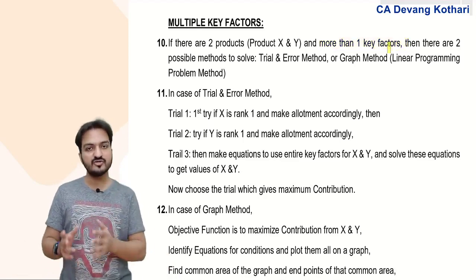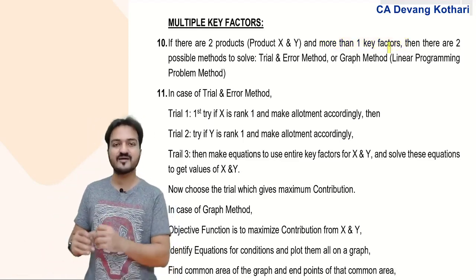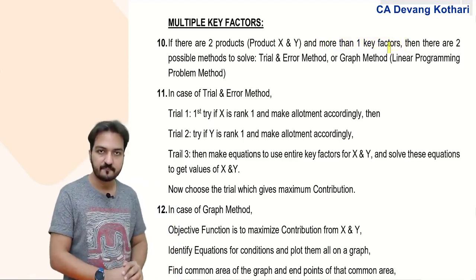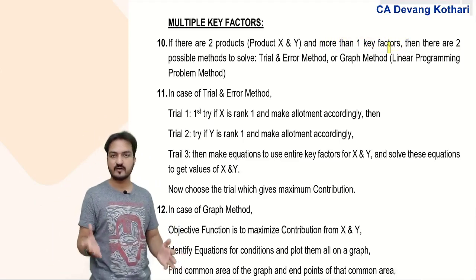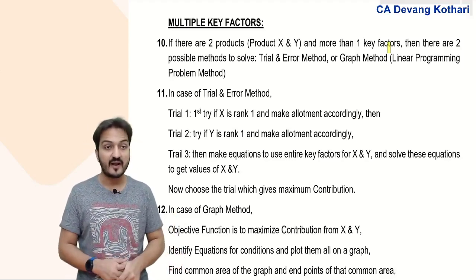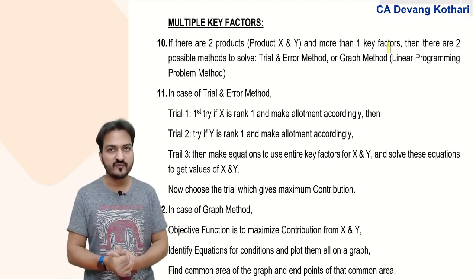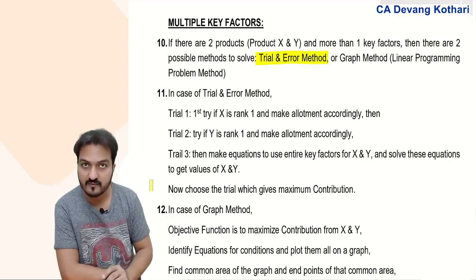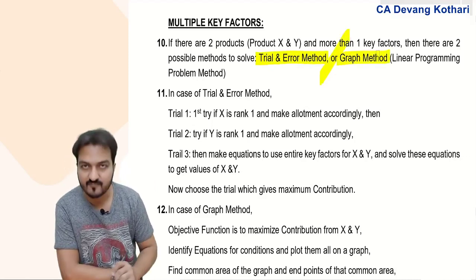Because contribution per kg might be better in product X. Contribution per hour might be better in product Y. So if kgs is the key factor, X is the better product. If hours is the key factor, Y is the better product. But actually both are key factors. What should we do? This is what you do. You need to go by the trial and error method or the graph method.